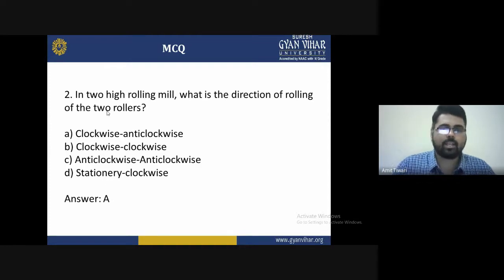Second, in a two high rolling mill, what is the direction of rotation of the two rollers? The options are A, clockwise, anti-clockwise, B, clockwise, clockwise, C, anti-clockwise and anti-clockwise, D, stationary. So the correct answer for this is clockwise and anti-clockwise. Both rollers of the two high rolling mill rotate in the clockwise and anti-clockwise directions.